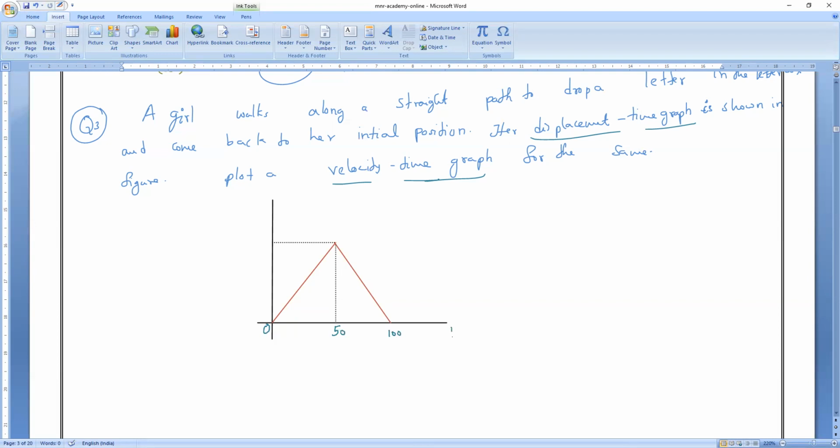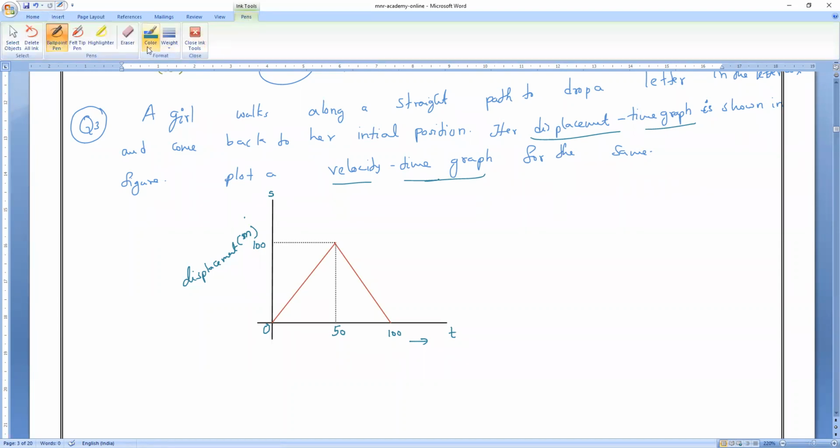This is the time axis, and this is actually 100. So what axis is it? Displacement axis. Is it clear, all of you? Yes, sir. Displacement will be measured in what? Meters.